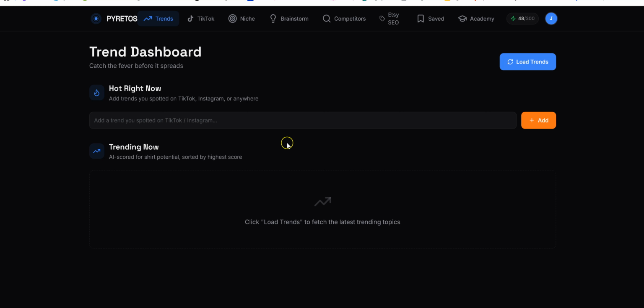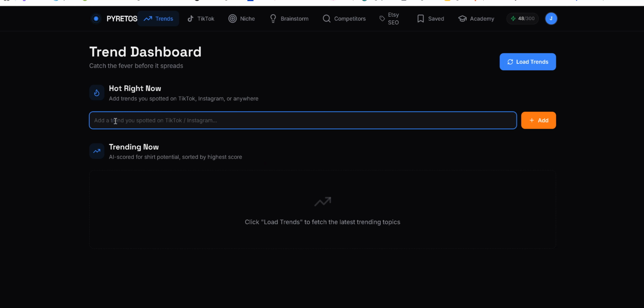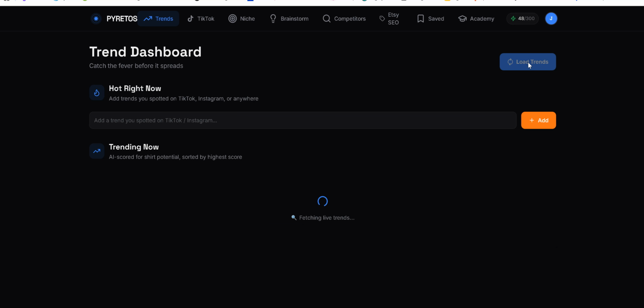And you have two options of things that you can do on this page. You can either manually type in and search a trend that you saw somewhere on social media or the interwebs, or you can use the artificial intelligence system of Pyratos and click this blue button to load trends, which we'll go ahead and do right now.